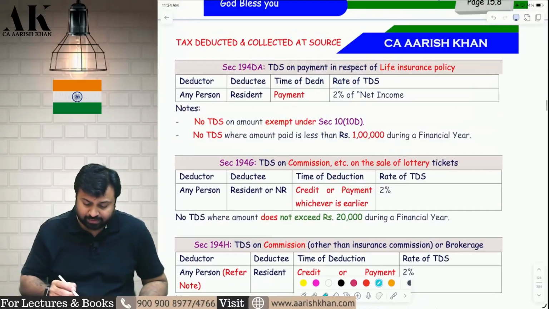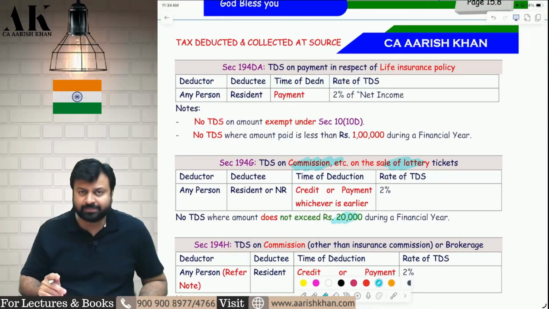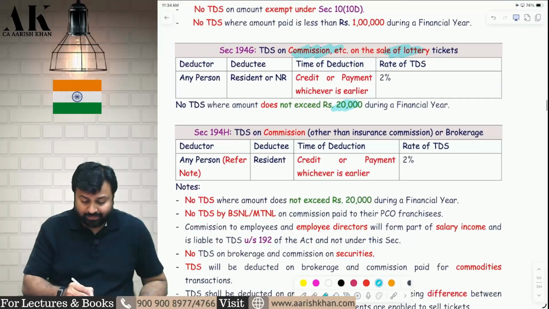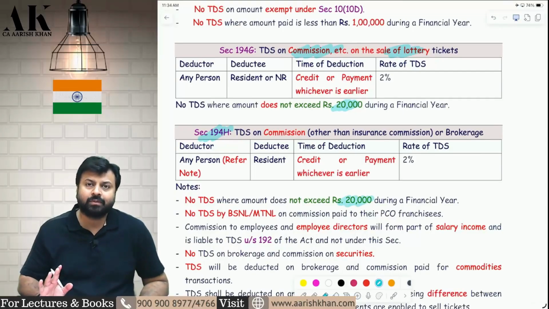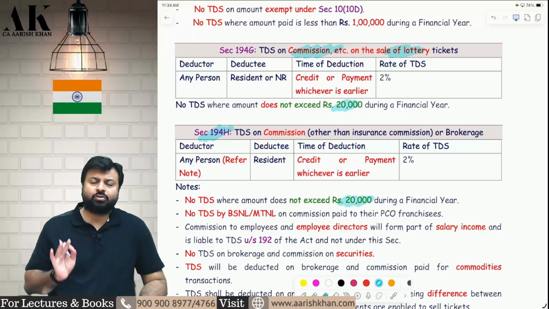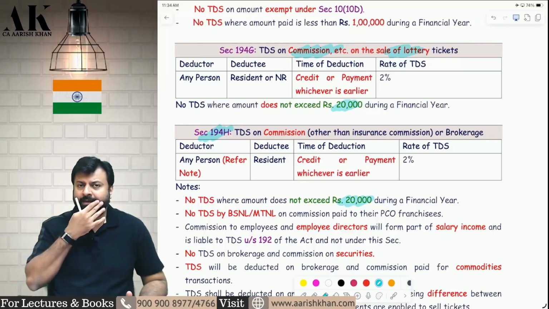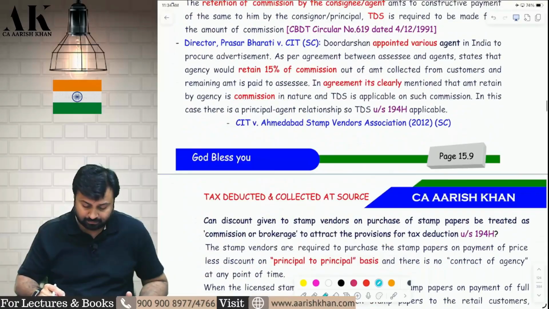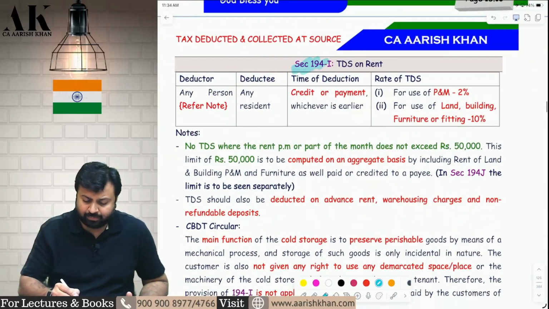Now next, 194G, commission etc. on sale of lottery. That also has the threshold increased from 15,000 to 20,000. Now next one, 194H. Here also the threshold has been increased from 15,000 to 20,000. All three places thresholds are increased. All three commission section thresholds are increased from 15 to 20. 194D, insurance commission. 194G, lottery commission. 194H, your normal commission. Rest all are the same.